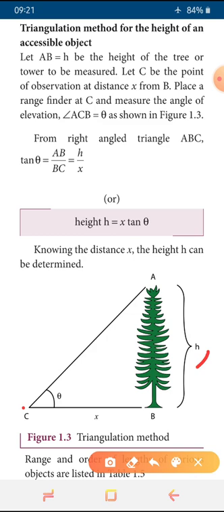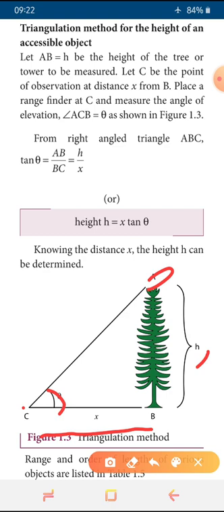At a distance, the observer is placed a distance of X from bottom portion of the tree, that is B. So the distance is taken as X, and he is viewing the top of the tree at the point A, and that angle will be taken as what? Theta. Okay, then we are assuming the angle ACB is equal to theta. Understood? And from right angle triangle ABC, so what is the right angle triangle here? From ABC, the tan theta can be calculated. So what is the tan theta formula? Opposite by adjacent. Okay, so then we are taking the formula AB divided by BC.